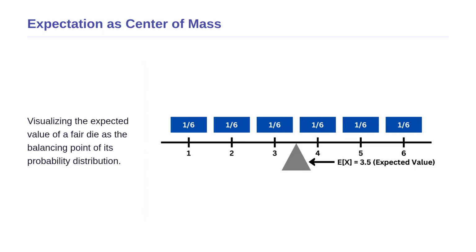To truly grasp what this 3.5 means, let us look at this diagram. You are seeing the probability distribution of the die roll. Each blue block represents the 1/6 probability of rolling a 1, 2, 3, 4, 5 or 6. The triangle underneath is the fulcrum or balancing point of these weights. It sits exactly at 3.5. This is why we call the expected value the center of mass of the distribution.